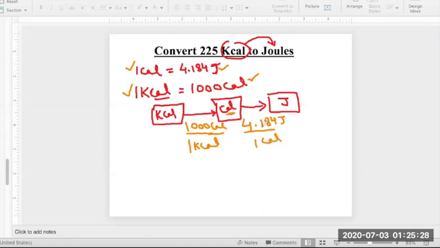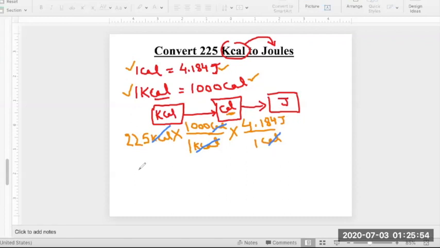Once you have made the conversion factors between the required boxes, you just multiply them and multiply with your given number, which is 225 kilocalorie. And then what's going to happen? Kilocalorie will get cancelled, calorie gets cancelled, and the ultimate unit left is joules, which you require.